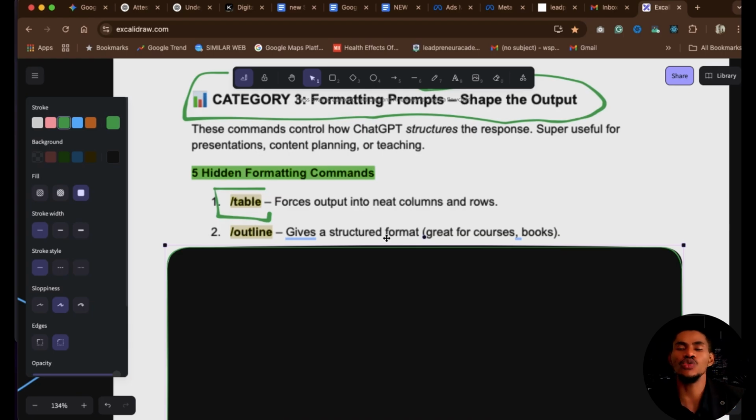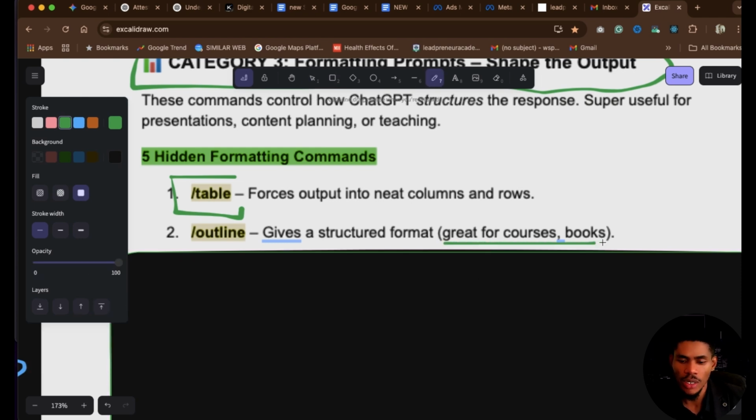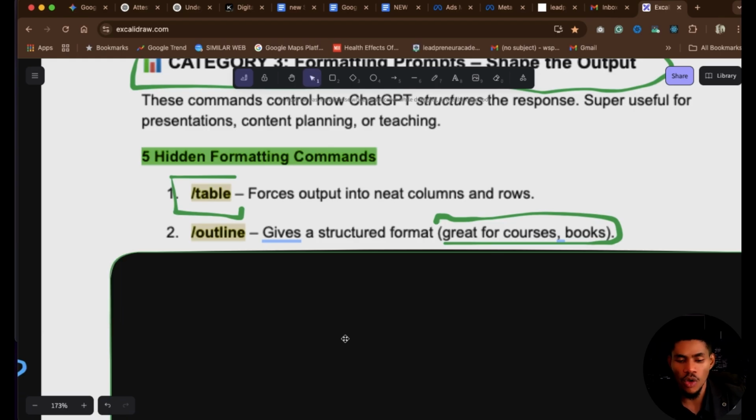If you are into any form of content generation and creation, you always need an outline. As a coach or a mentor, if you want to create an ebook, you need this. It will help you structure your content in an outline format, so that whatever you are talking about or discussing, you have a proper structure to discuss it. If you are into book or course creation, you need an outline every single time. That is why this command is useful.